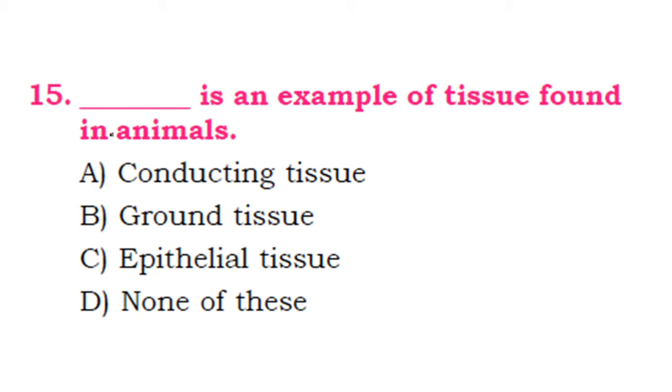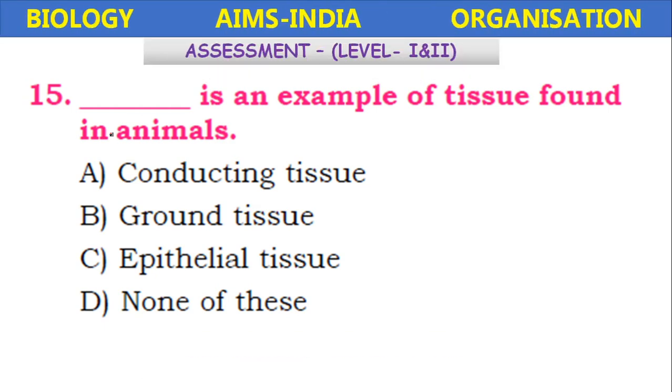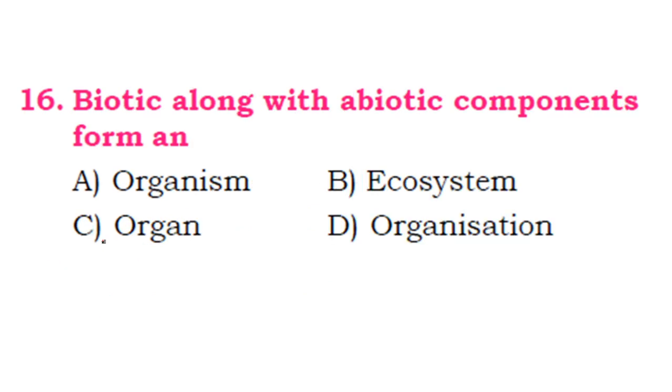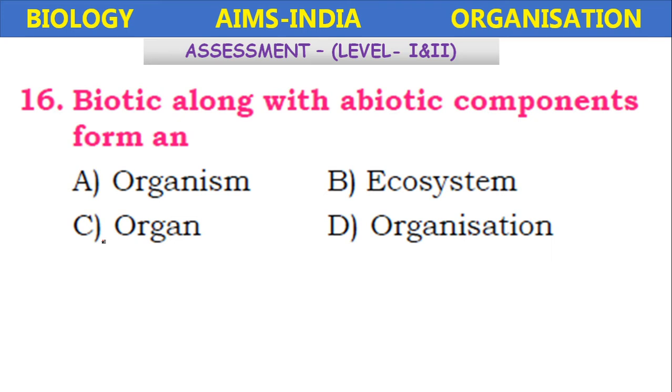Dash is an example of tissues found in animals: conducting tissue, ground tissue, epithelial tissue. It is the epithelial tissue. Biotic along with abiotic components form an organism, ecosystem, organ, organization. It will form an ecosystem.